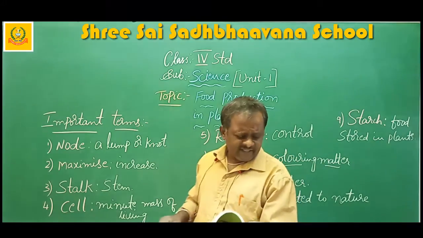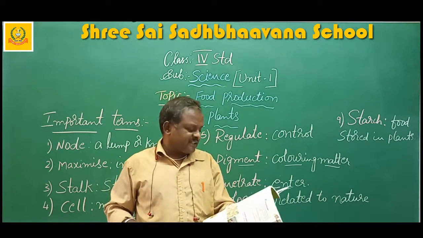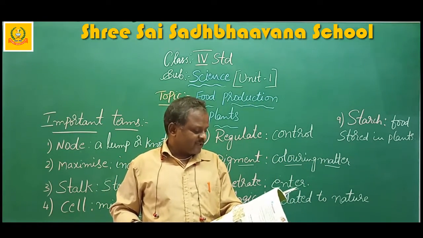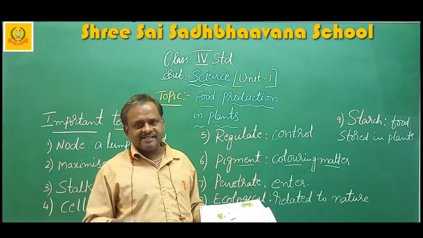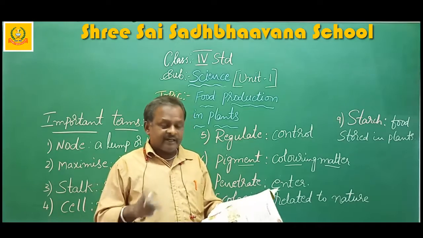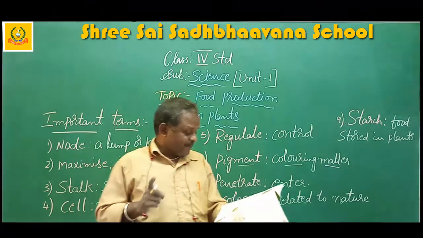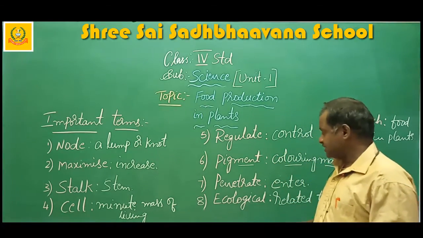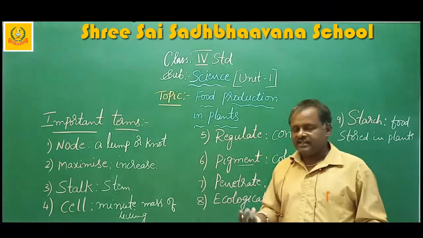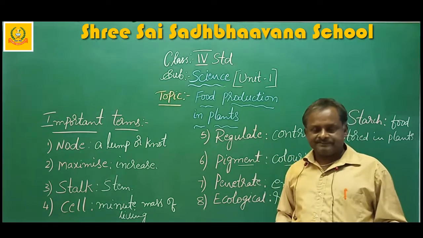It is a green pigment which is found in the leaves of a plant. Next, light. Light means sunlight. Carbon dioxide is one of the many constituents of the air. Constituents means what it contains.